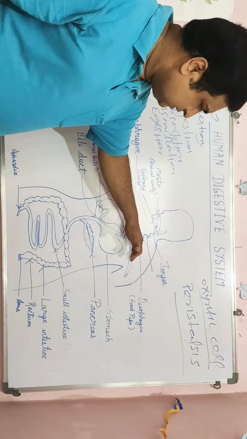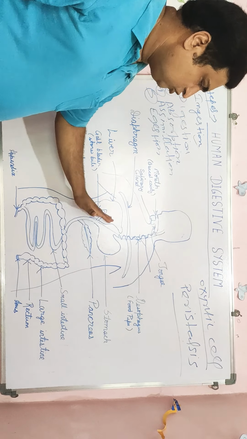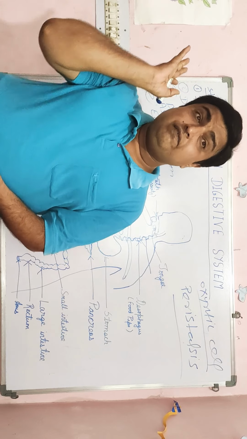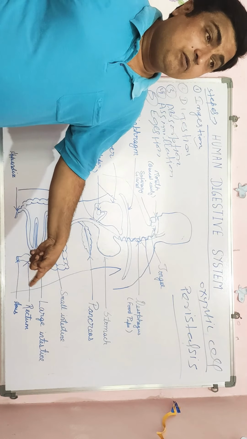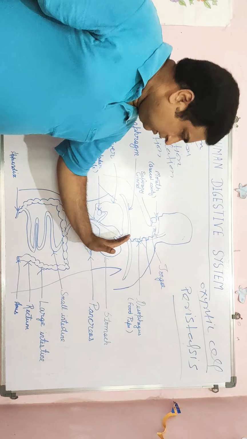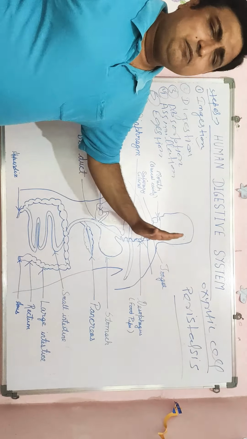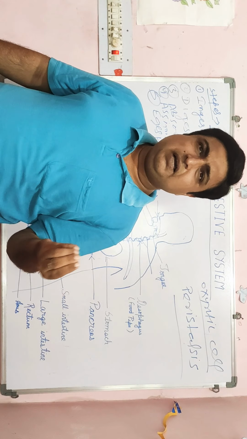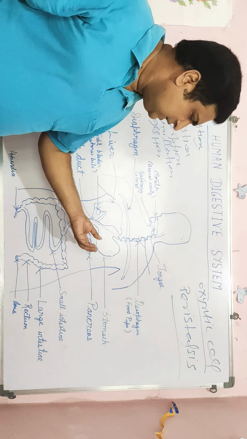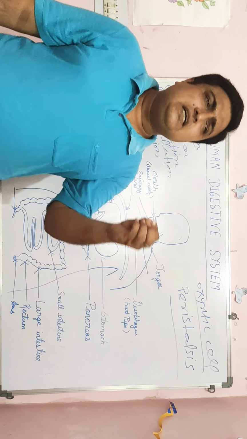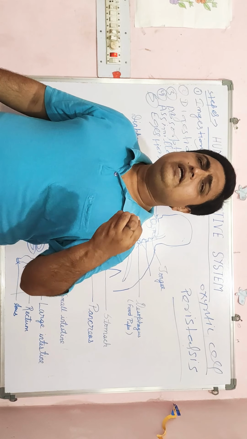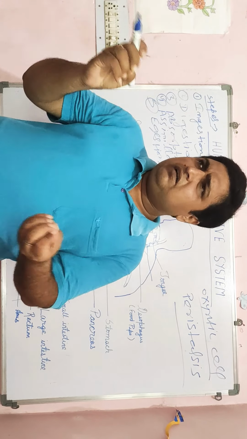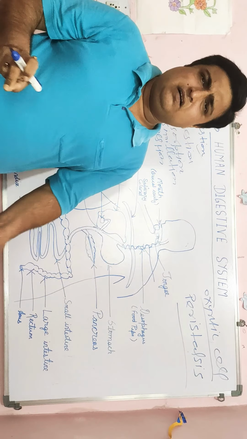Then these food substances go to the stomach, and in the stomach food stays for 4 to 5 hours. Within these 4 to 5 hours, what happens? First of all, the wall of the stomach contains various gastric glands, and these gastric glands secrete HCl, hydrochloric acid. This is very dangerous, and it will burn. If we touch HCl, it will burn our skin.